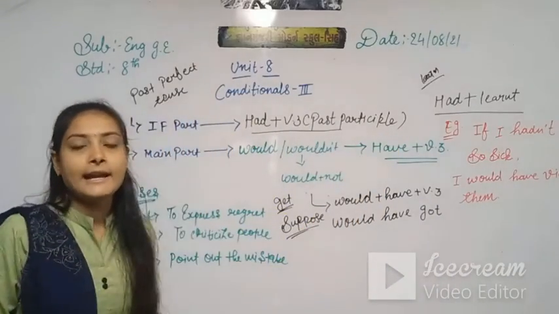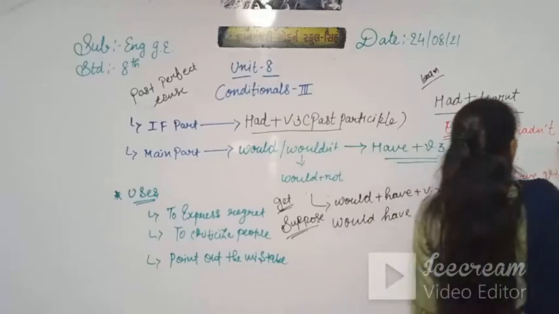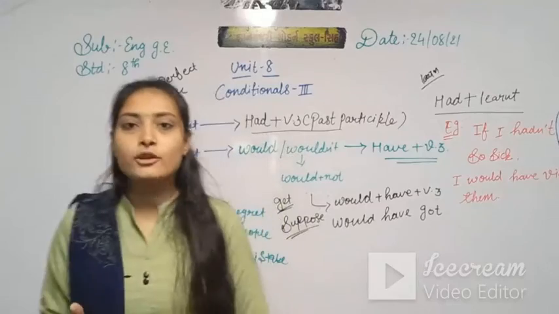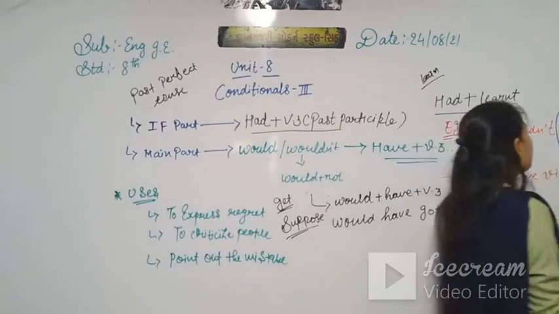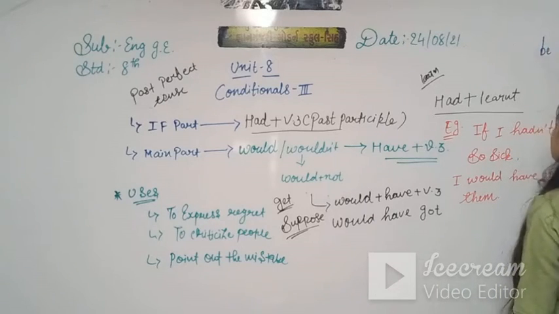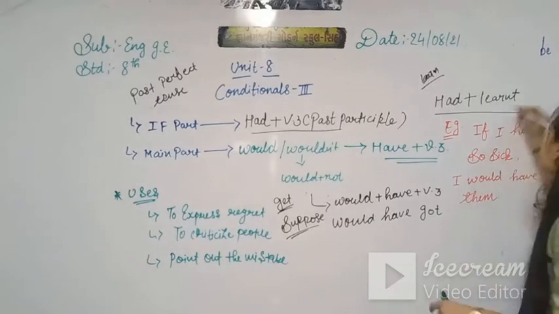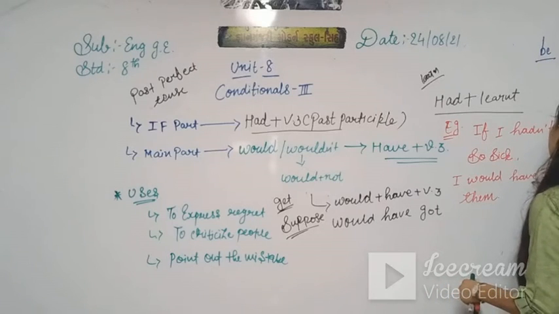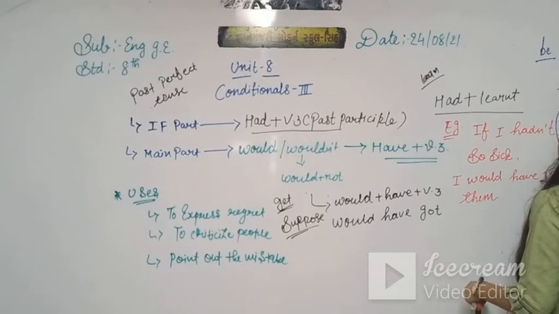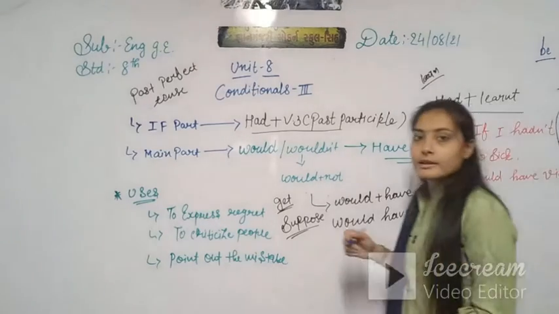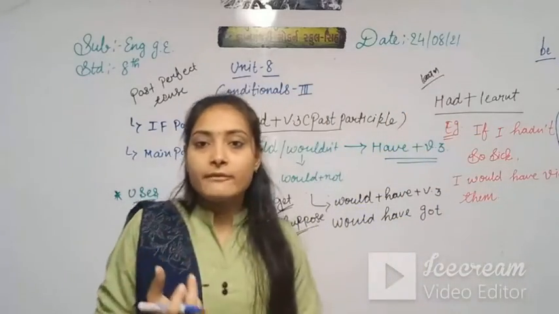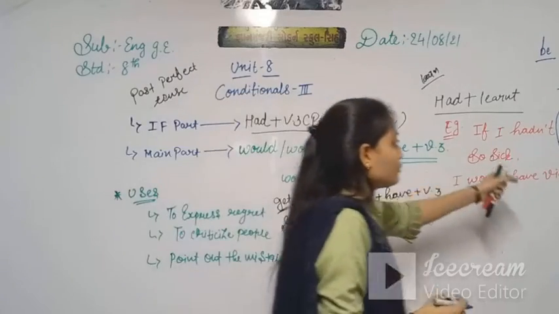If I hadn't been. So do you have the question of why the word been is there? Do you have a question in your mind? So here why is that been there? Because here be is given as a verb, so we write the verb 3 of be. Clear? Clear or not? If the be verb is given, then we use been.